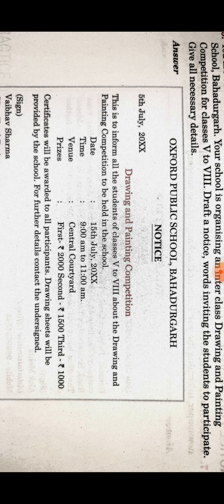Then you just announce the prize also. It encourages students to participate. So you are giving first prize 2000 rupees, second prize 1500, and third prize 1000 rupees. So you declare the prize also to get them energetic, and for encouraging them to participate in the competition. Then a certificate will be awarded to all the participants who enrolled and participate in the competition. Okay, a certificate must be given to them.